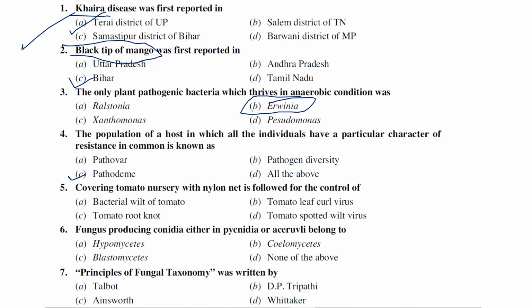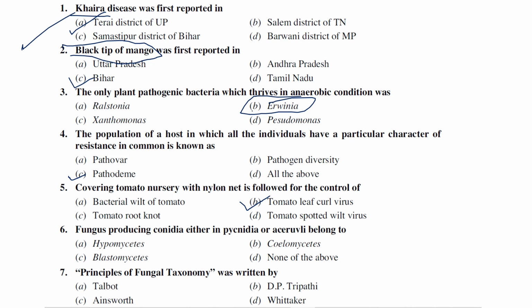Covering tomato nursery with a nylon net is followed for the control of which disease? In tomato nurseries, covering the plants is generally recommended for tomato leaf curl virus. Generally all plant viruses are transmitted through insect vectors, right? This leaf curl virus is also transmitted through insect vectors. So controlling the insect vectors automatically leads to controlling the virus. Just covering the nursery helps to control tomato leaf curl virus among the given options.